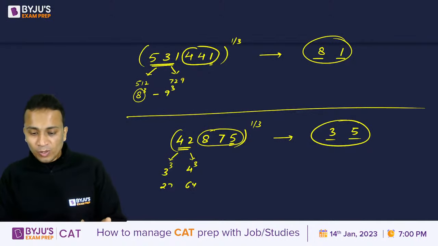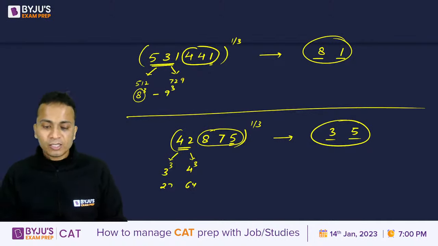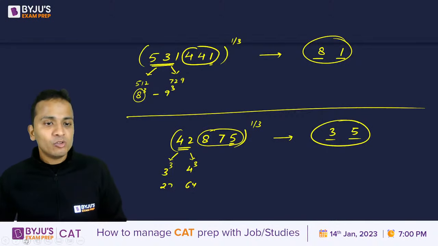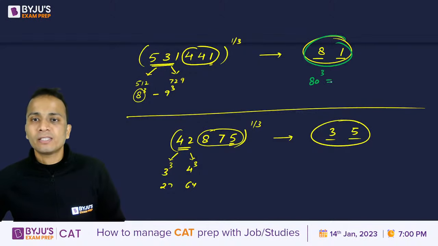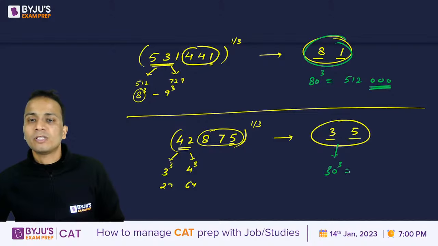All right, what is the reason to eliminate the last three digits? Okay, Arjun, I'll quickly tell you the reason. If I look at 81, 80 का क्यूब अगर हम चेक करते हैं तो it is 512000. ठीक है, similarly 30 का क्यूब अगर देखते हैं हम, so it is 27000.